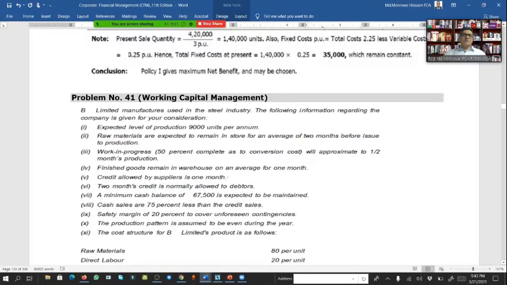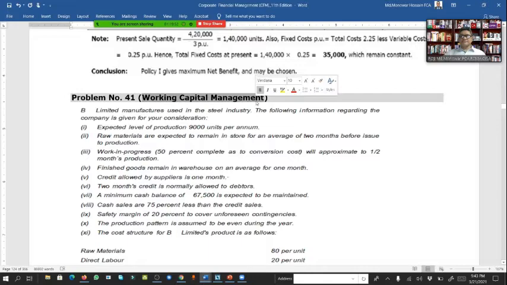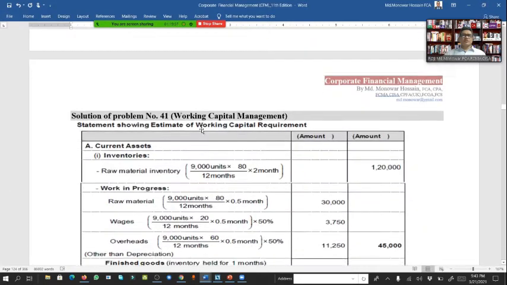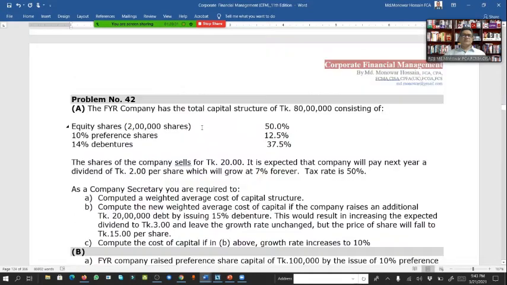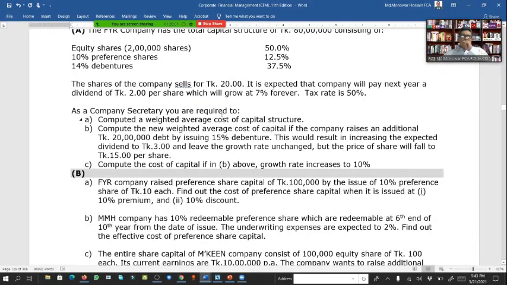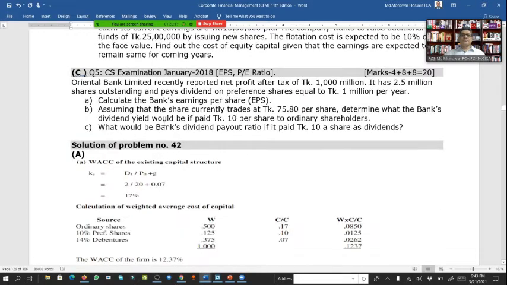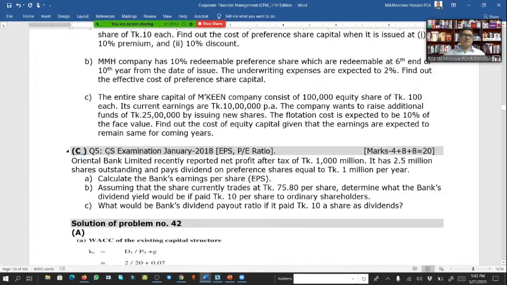And working capital, another math, and also the solution is here. Also look here, this came in your exam also, January 18, not working capital.